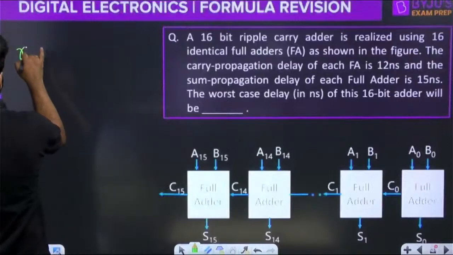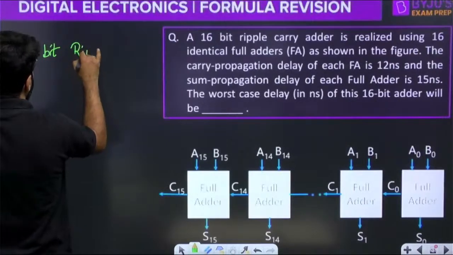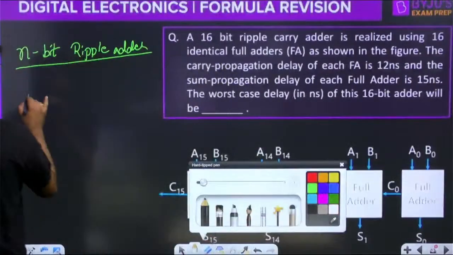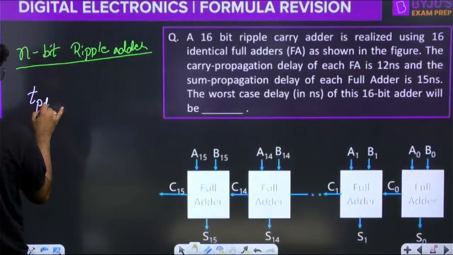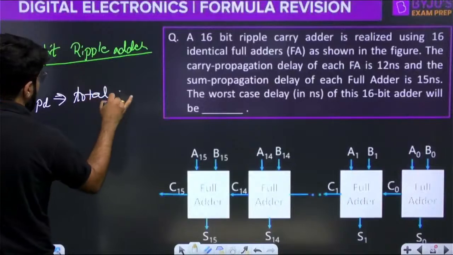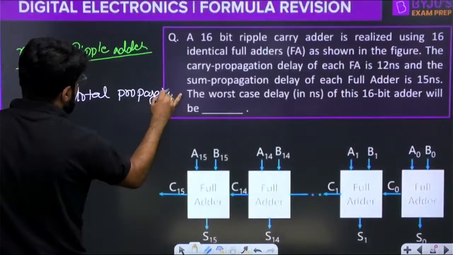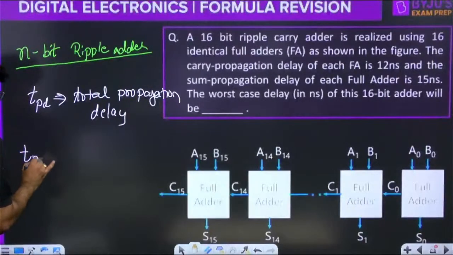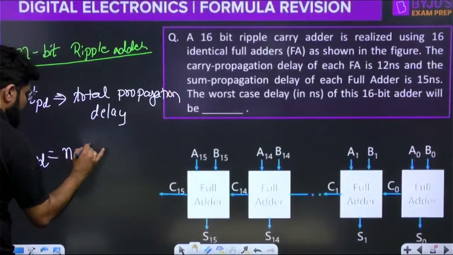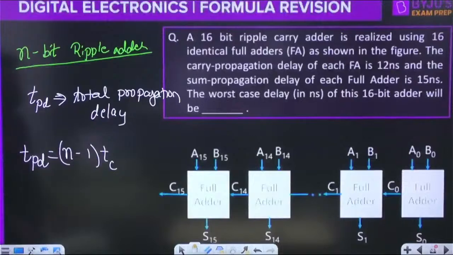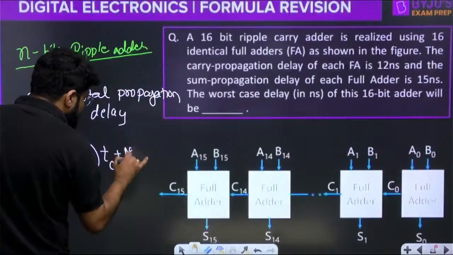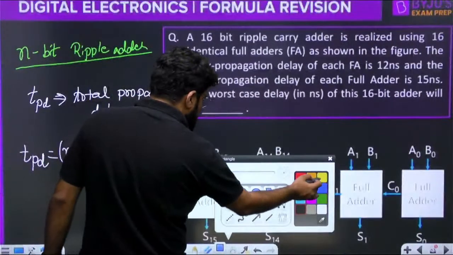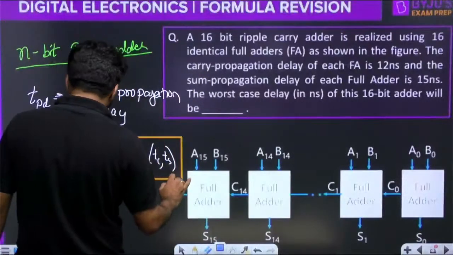If it is an n-bit ripple adder, the total propagation delay, TPD, also known as worst case propagation delay, is given by the formula (n minus 1) times TC, where TC is the delay for carry, plus max of the last stage's TC or TS, max of TC, TS. It's simple to understand, but let's not talk about the derivation. Let us focus on the numerical.